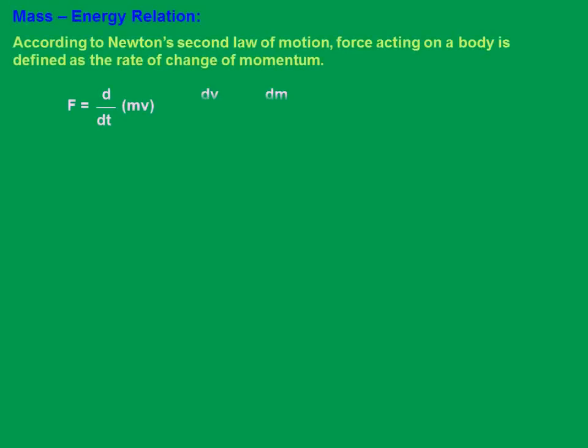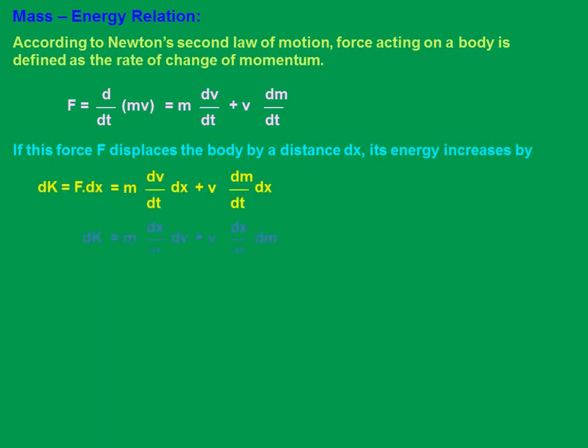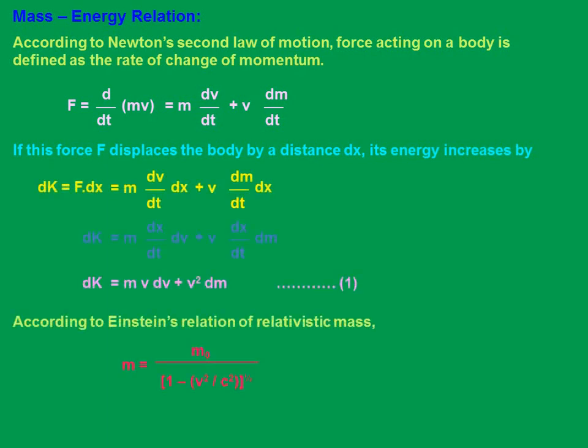Let's see the next topic, mass energy relation. A very interesting one and the very famous equation too, which is very well known, E equal to mc square. So according to Newton's second law, can we write down that F equal to dp by dt? That's what, right? Rate of change of momentum is nothing but force acting on the body.